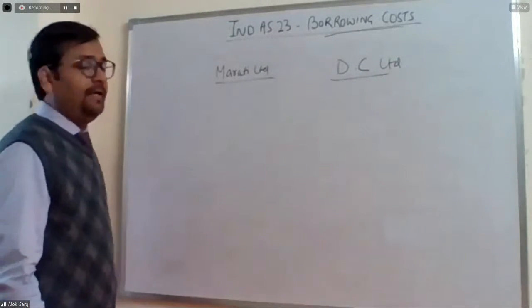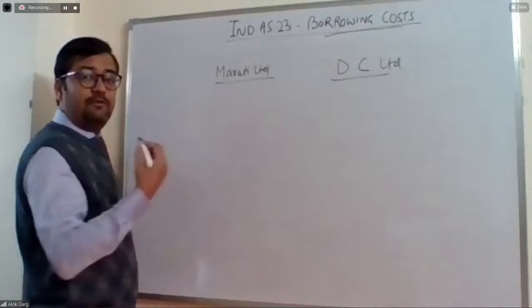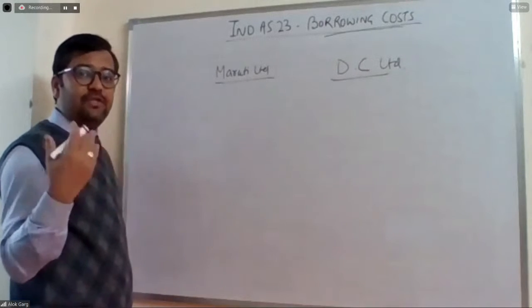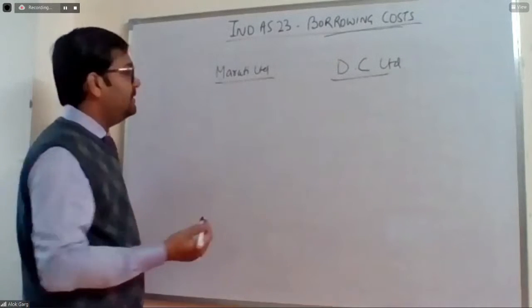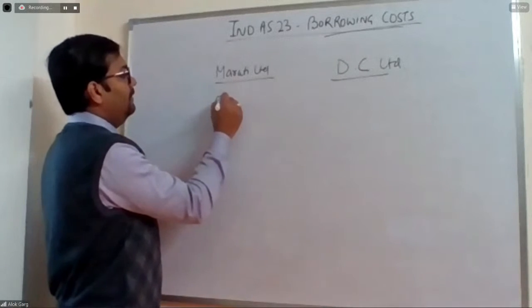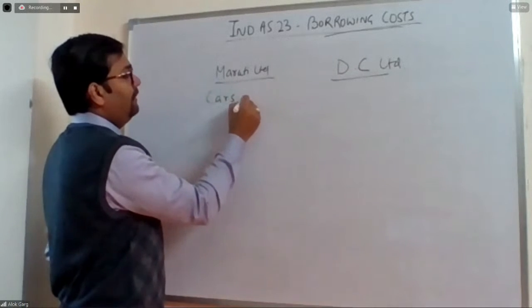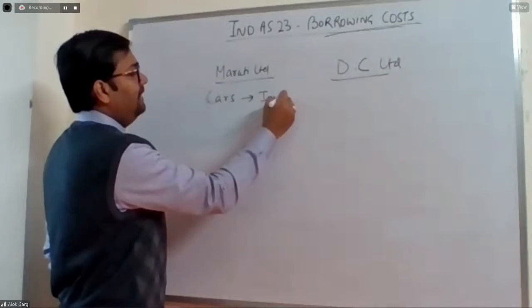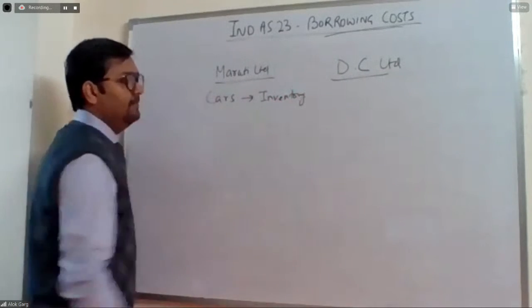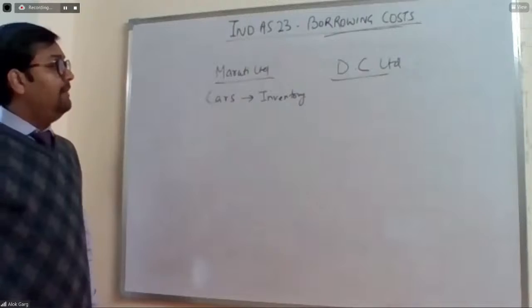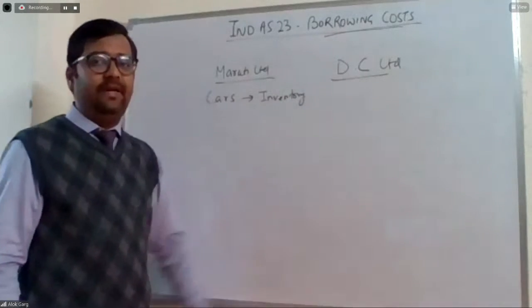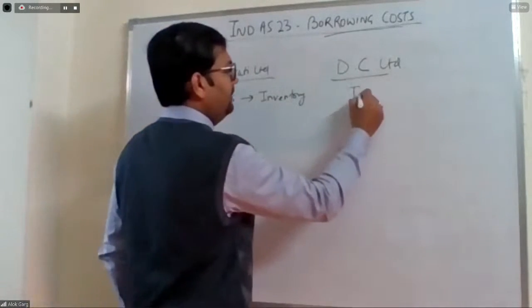So Maruti Limited. What is the business of Maruti? To manufacture or to produce Maruti cars. What is cars for Maruti? Is it inventory? Answer is yes. And what is cars for DC Limited? It is inventory. Answer is yes. Car is inventory.